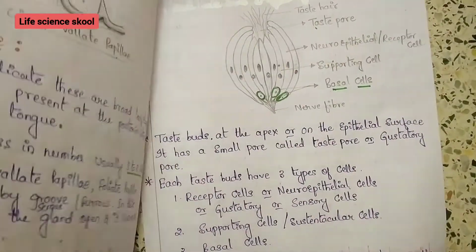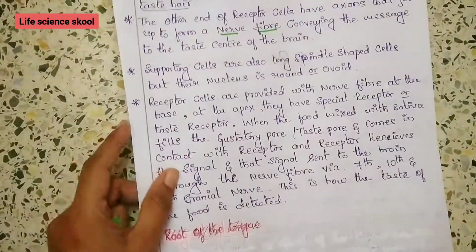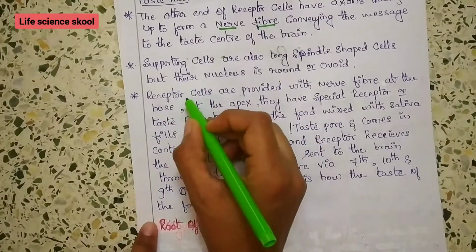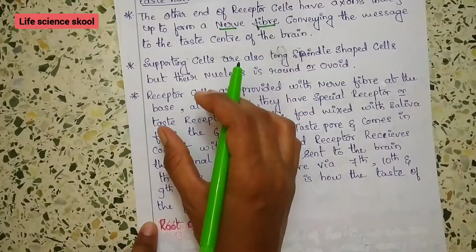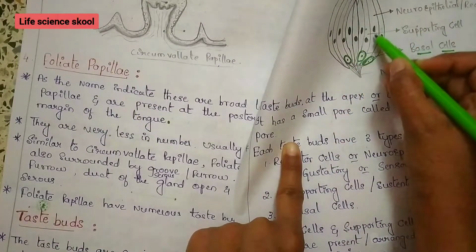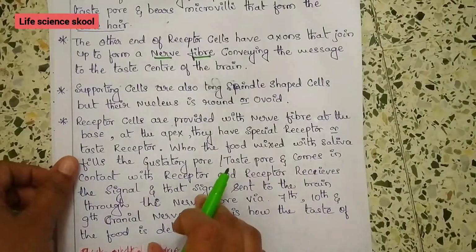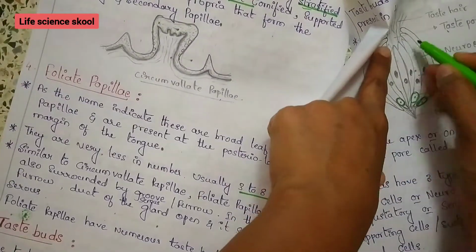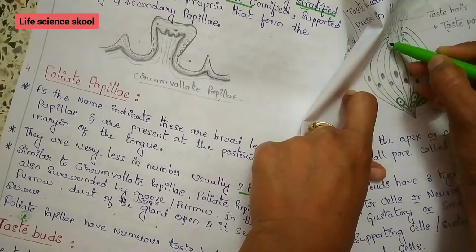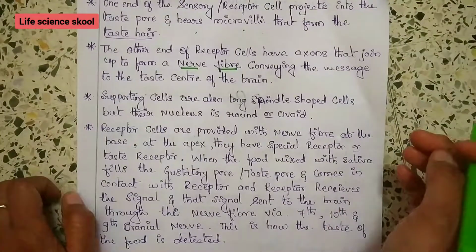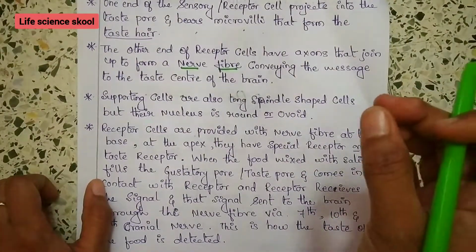Now how does the mechanism of taste take place? How are we tasting the food? These receptor cells are provided with nerve fiber at the base, and at the apex they have special taste receptors.